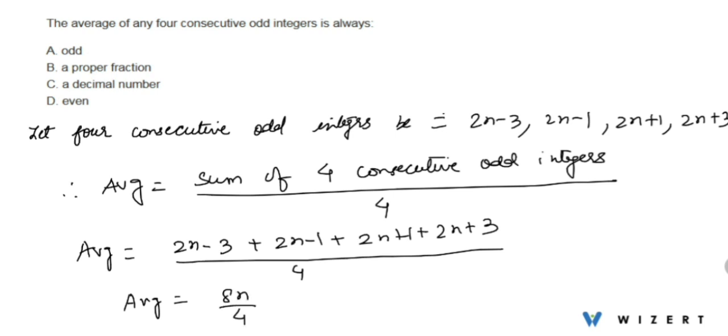8n divided by 4, which is equal to 2n. So 2n is always an even number, we can say. So 2n is an even number.